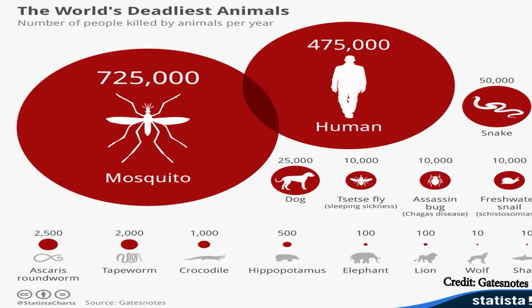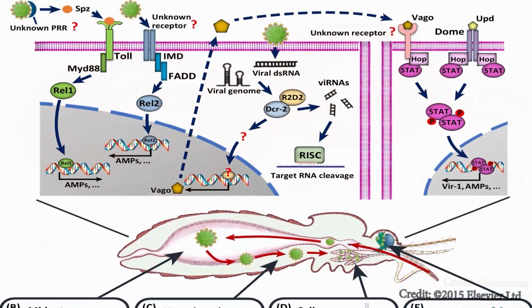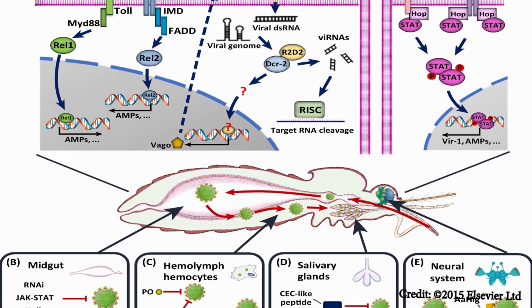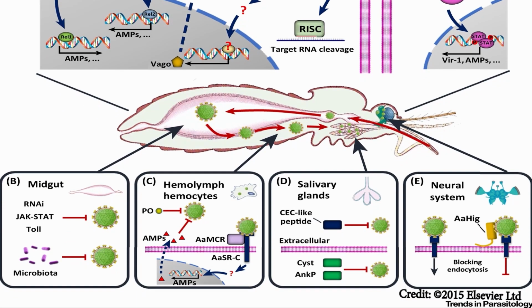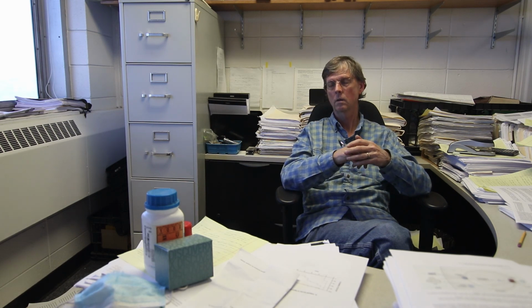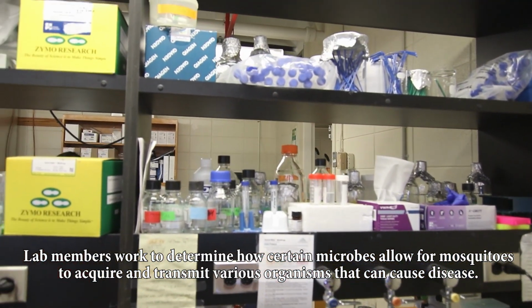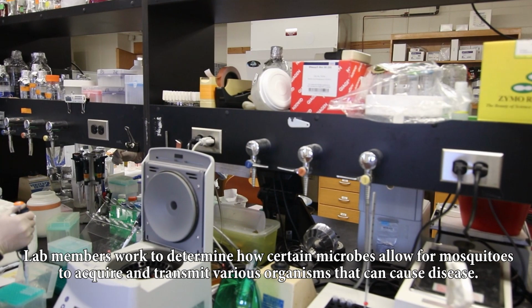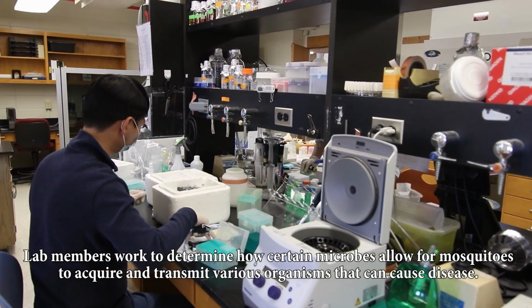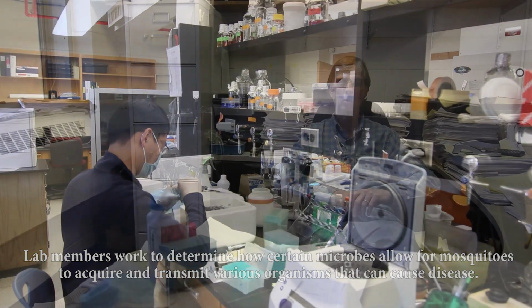So it turns out that these microbial communities can strongly affect whether a given mosquito can acquire and transmit certain kinds of disease-causing organisms. So by knowing how these microbial communities make that mosquito permissive or non-permissive to being infected by that organism and able to move it from one person to another person, understanding how these microbial communities affect these traits might provide tools for disrupting transmission of